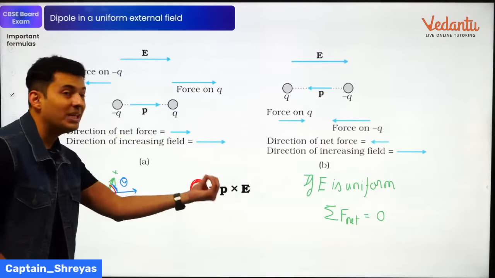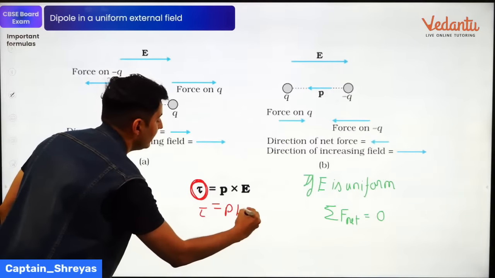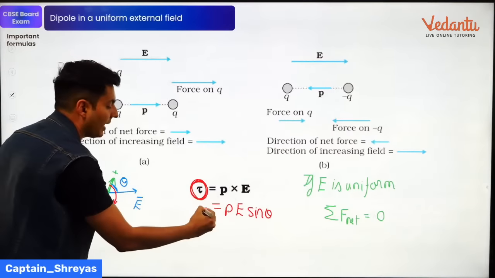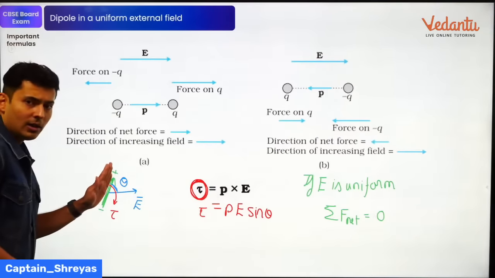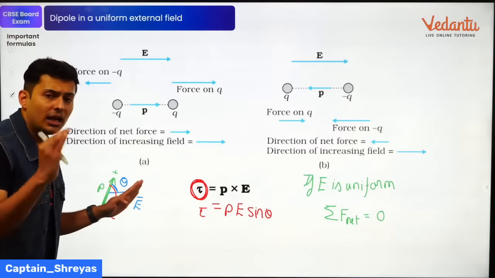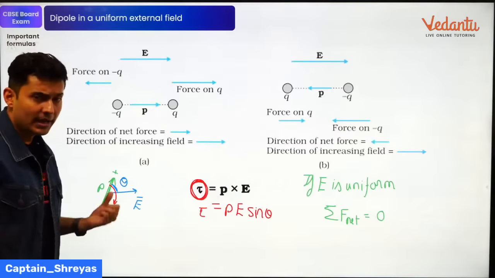The torque is P cross E. You can also write it as torque equals P E sine theta. This is the vector form, but this is the magnitude: the dipole moment into the field into the sine of the angle between them. That gives you the torque acting on the dipole. Okay, keep this in mind.